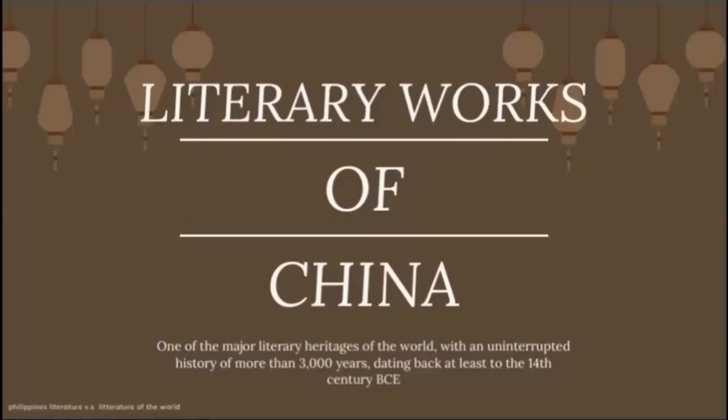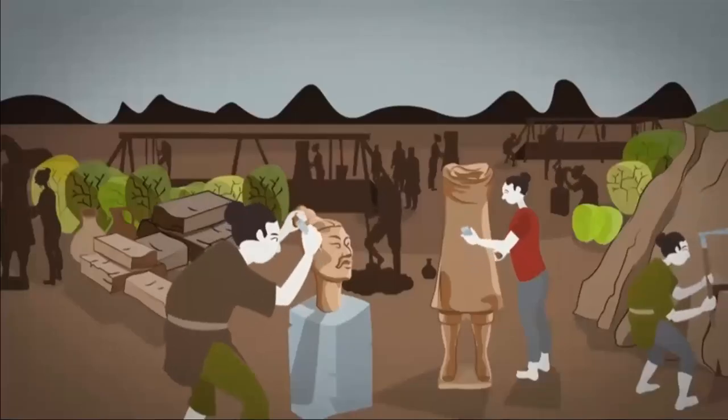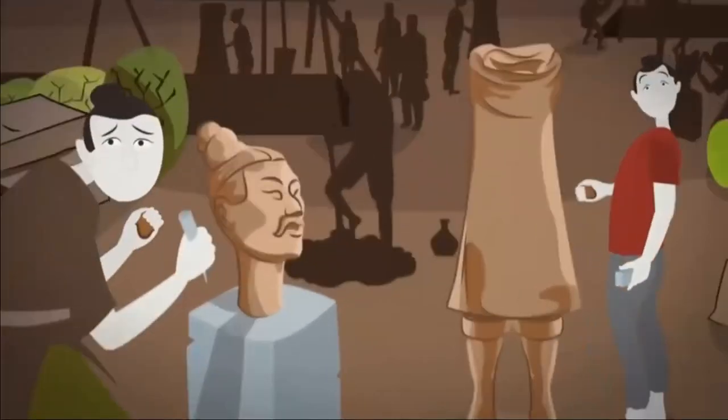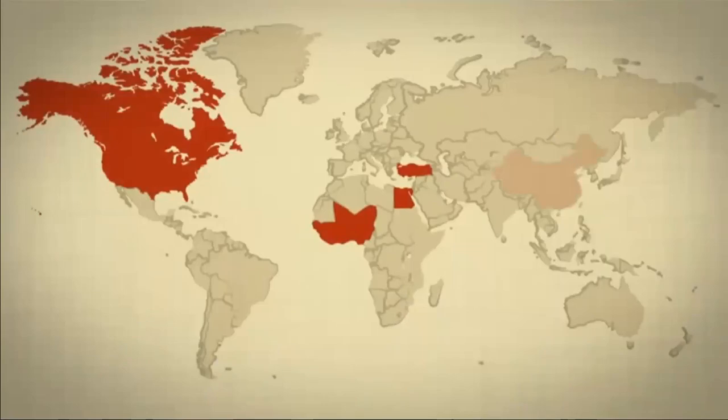Let us first discuss the literary works of China. According to Goldbat 2019, China has gone through an unceasing 3,000 years as an enlightened, well-recorded civilization with a culture that influences the majority of Asian countries, only comparable in influence to the Greco-Roman culture in the West.